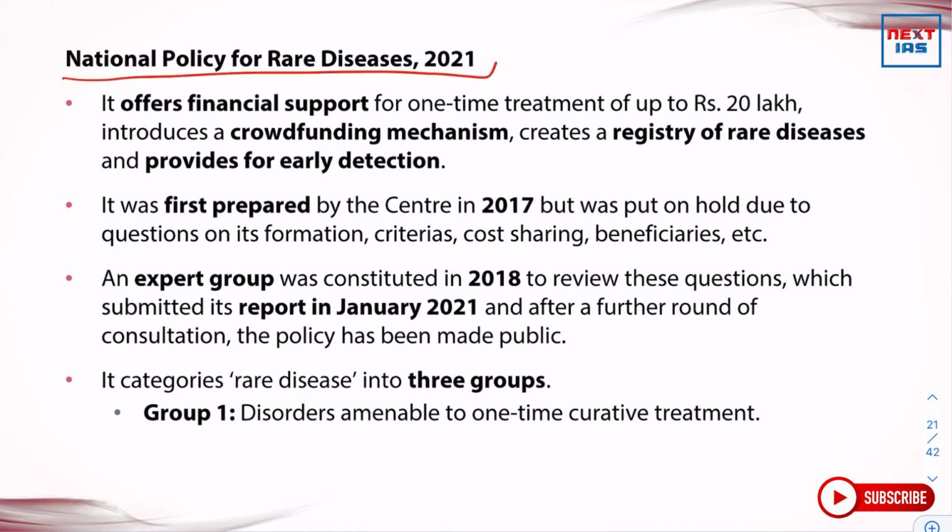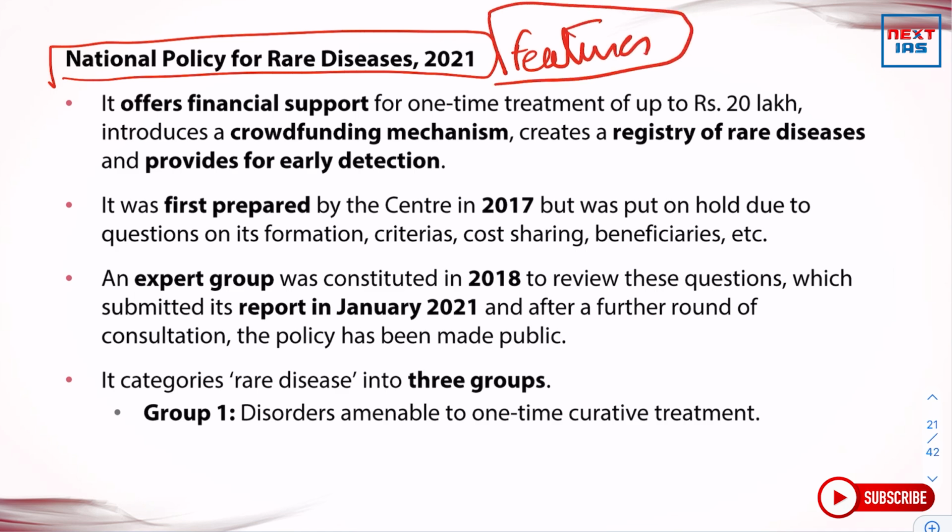National Policy for Rare Diseases. Let us see some feature points of this policy, which is important from a prelims point of view, 2021. So, firstly, what does this policy aim at? It offers financial support for one-time treatment of up to rupees 20 lakh, introduces a crowdfunding mechanism, creates a registry of rare diseases, and provides for early detection.